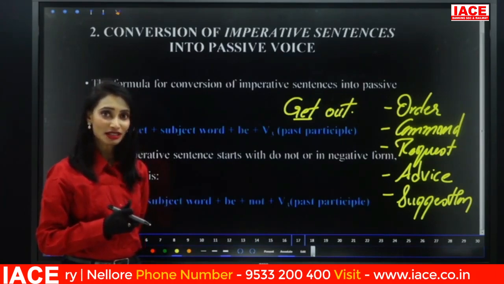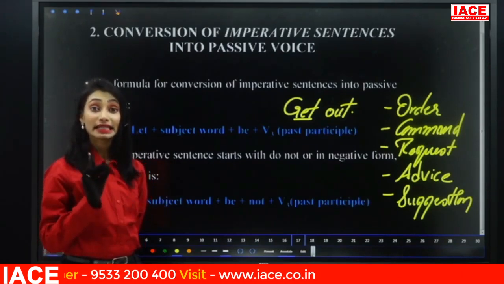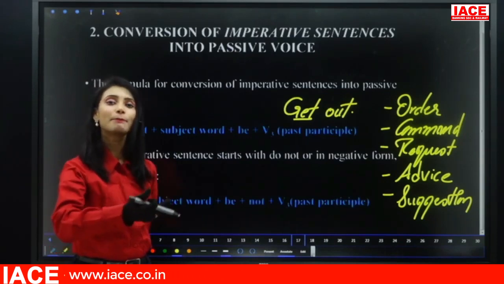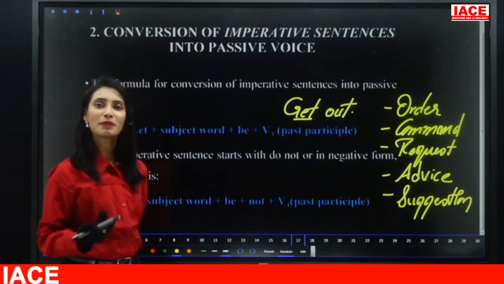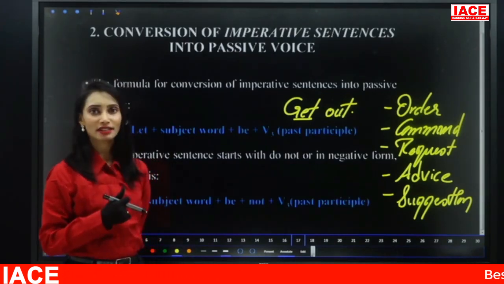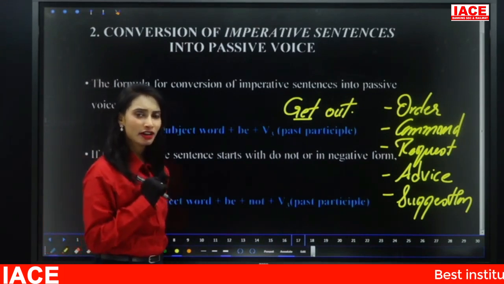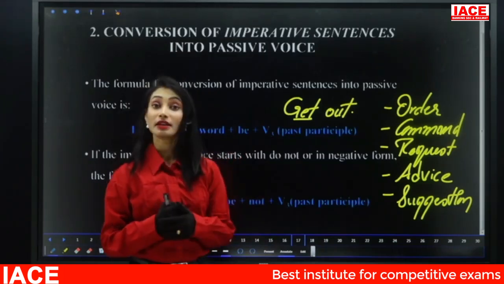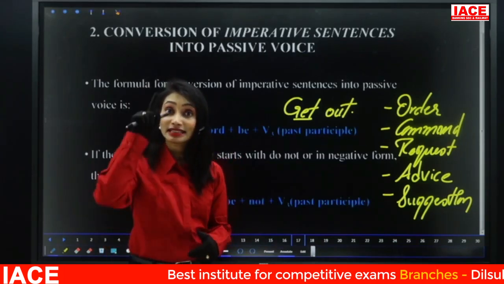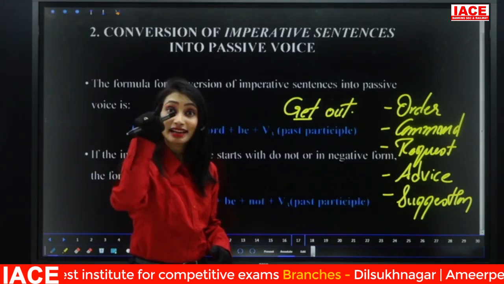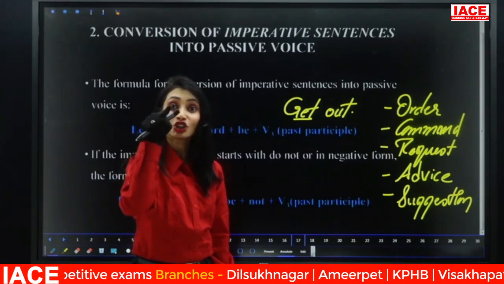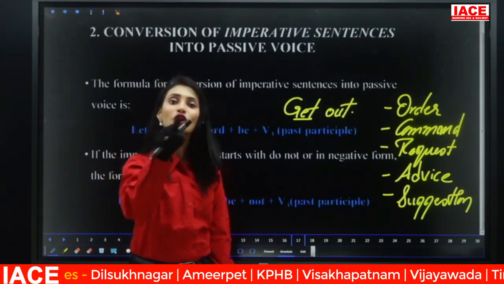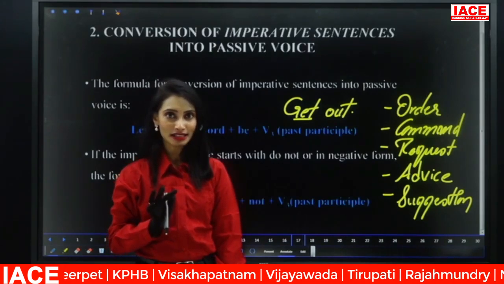Can you do that process? No. That is the reason we have a separate method of converting imperative sentences into passive voice. However, remember, get out: directly there is no subject, but indirectly it is referring to the listener. Who is that listener? You. That means you get out. I hope it is clear.